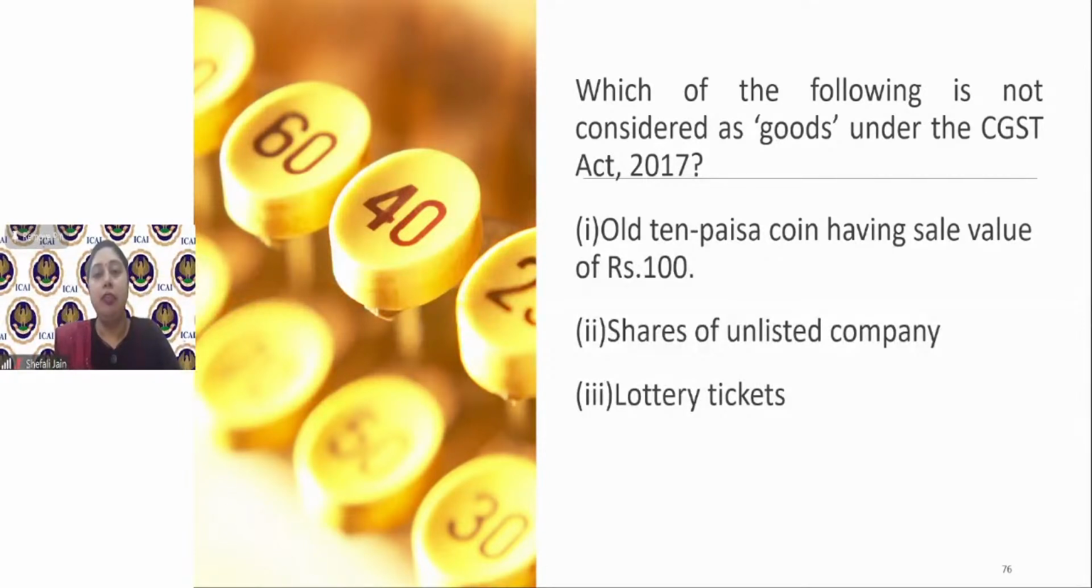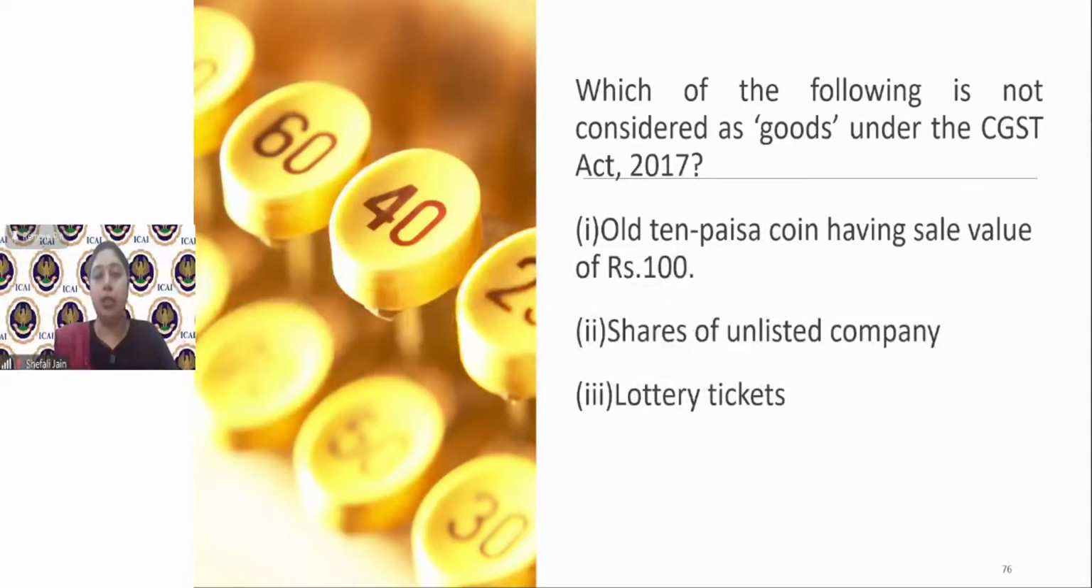But then we discussed the definition of money also in that session. So money includes the coins and then promissory notes, bills of exchange, everything. But it excluded any money which has some numismatic value attached to it. So we have a 10 paisa coin which has a sale value of now 100, because it is a very old coin which is no more in use now. And now if you give it to someone, it has a very high value because it is only used as a sovereign. So this is not a goods.